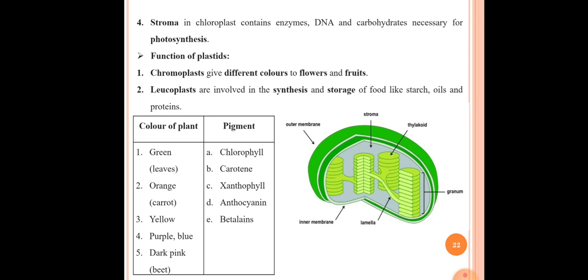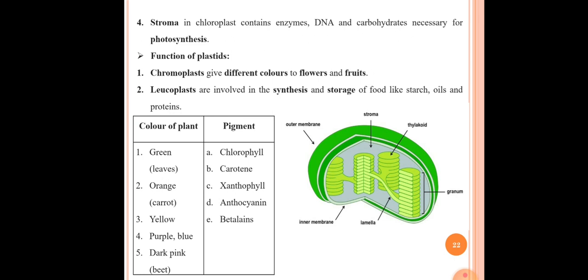Orange color is present in carrot. So within the orange color carrot, the pigment is carotene. Okay, so third one is the yellow. Whatever different parts of the plants which are yellow in color contain xanthophyll as a pigment. Okay, the next one is the purple or blue. Those parts of plants which are purple or blue in color contain anthocyanin as a pigment,